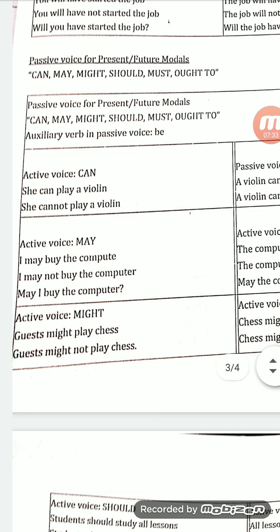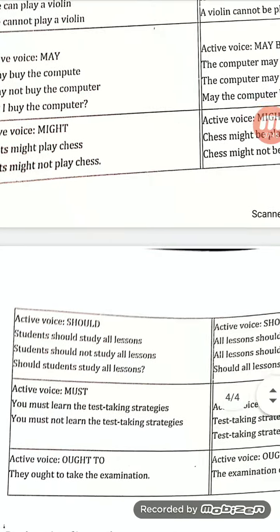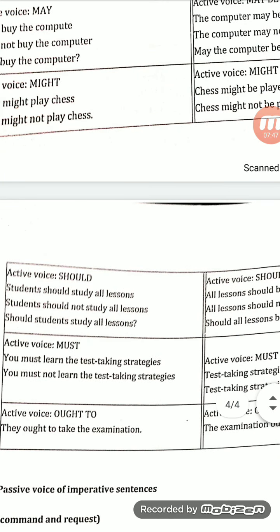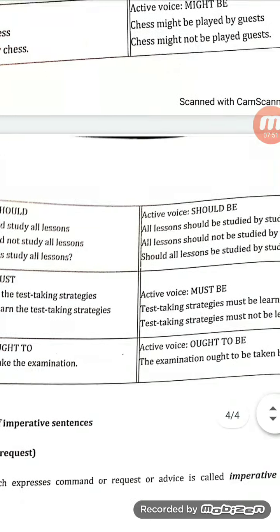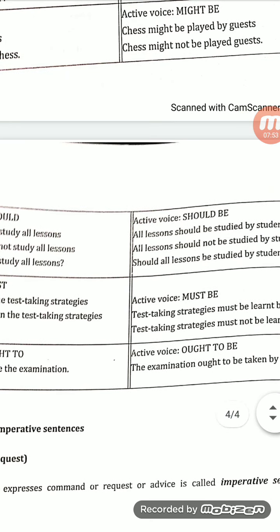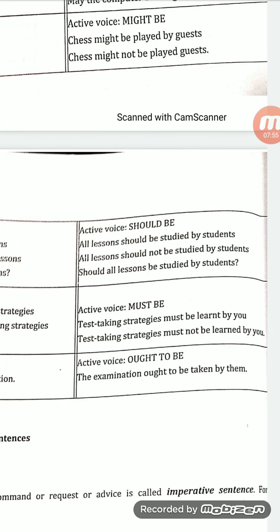So if modal verbs are given, we use be and the verb's third form. For should, must, ought to, always after the modal verb we use be and then the verb's third form.